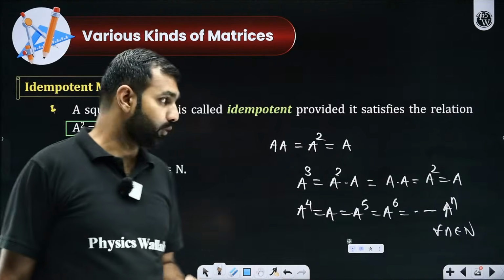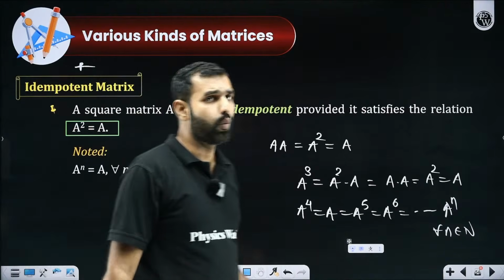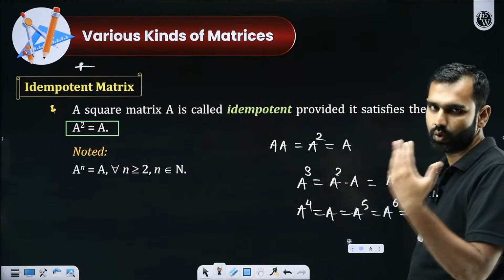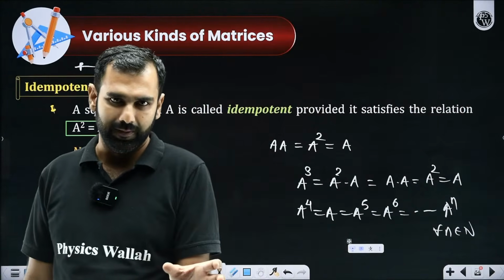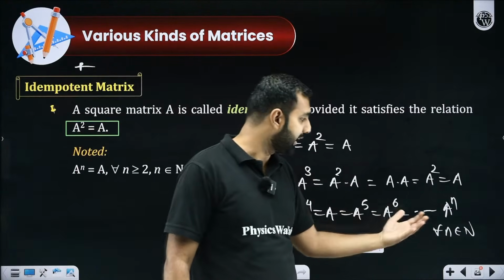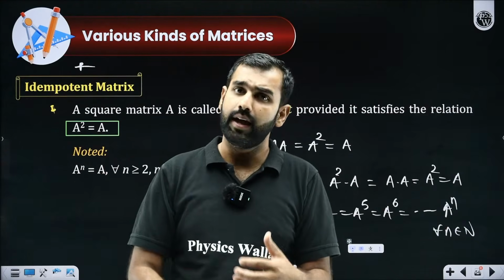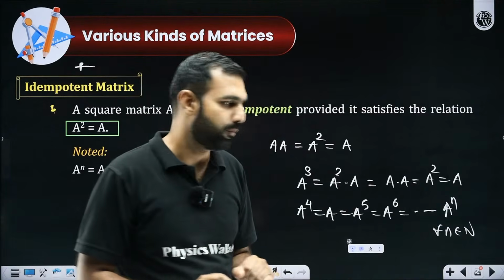Yes or no? So here I have told you, first of all, what is an idempotent matrix. Sir, where are we going to use it? You will be using it in the questions. Let's say you're solving a question. You multiply a matrix with itself and you get only the matrix A. And if you keep multiplying it with itself, you will keep getting A only. And this will very beautifully, very quickly, and very efficiently make you solve your question. Did you get my point?